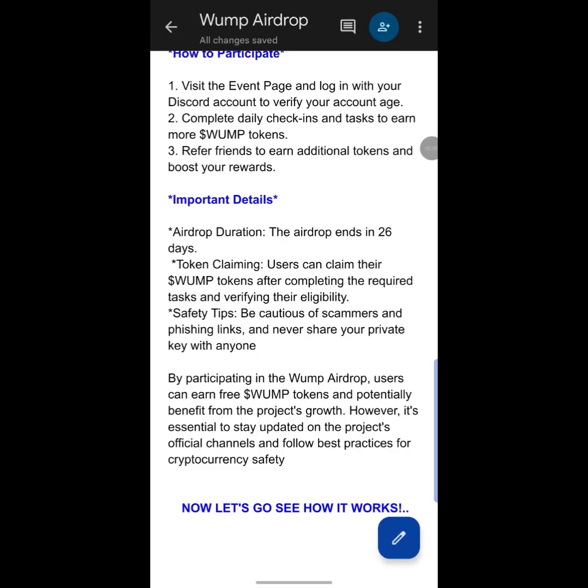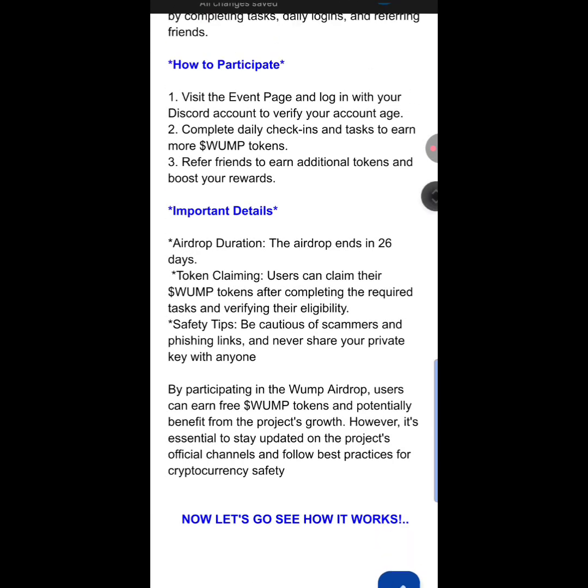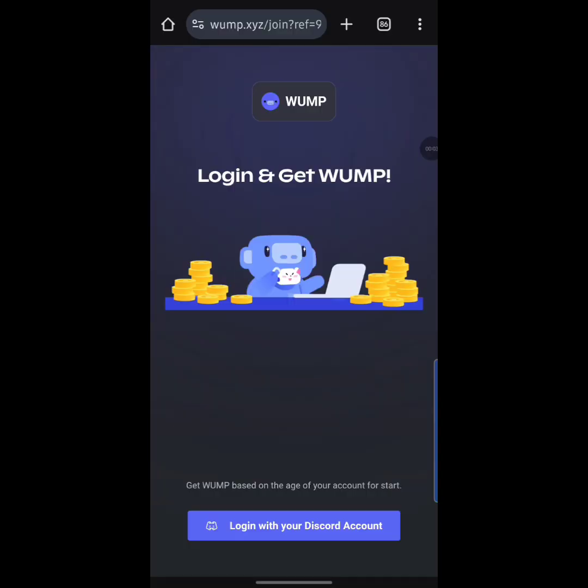Now that you know about the basic functions of this project, let's go see how it works practically so you can start participating and start earning tokens for yourself right away, guys. Okay, so let's go. Here we are on the Wump website homepage right now.